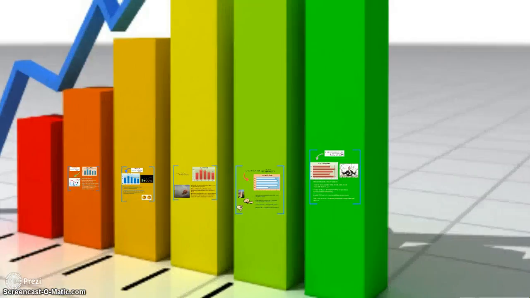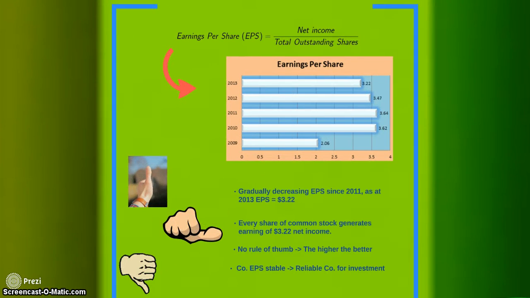So the next ratio that I'm going to talk about is earnings per share. This is important, because it is net income divided by total outstanding shares. Based on the graph, you can see that from 2011 to 2013 there's a decreasing ratio. As at 2013 its earnings per share is $3.22, which means that every share of common stock generates $3.22 of net income.